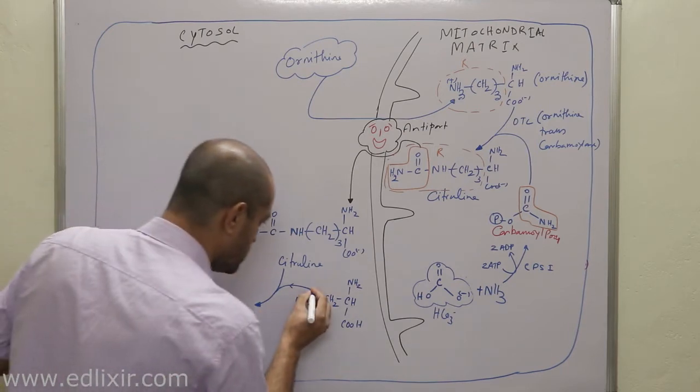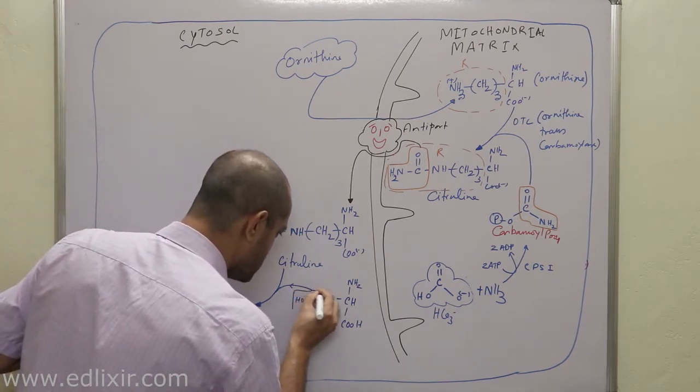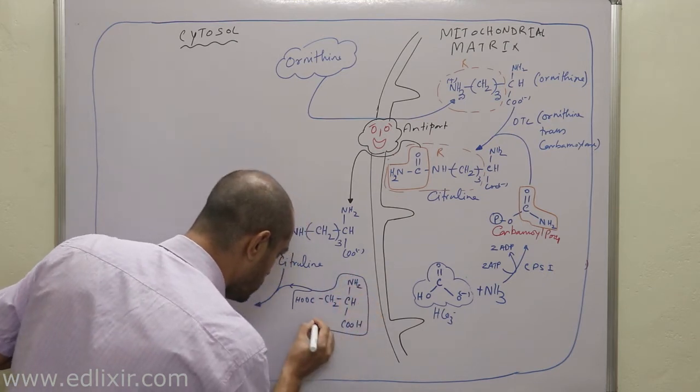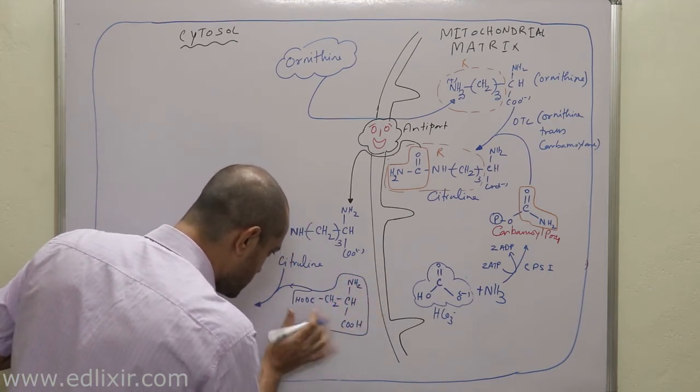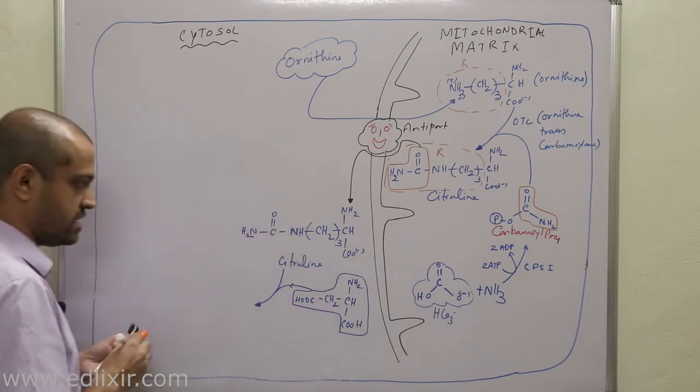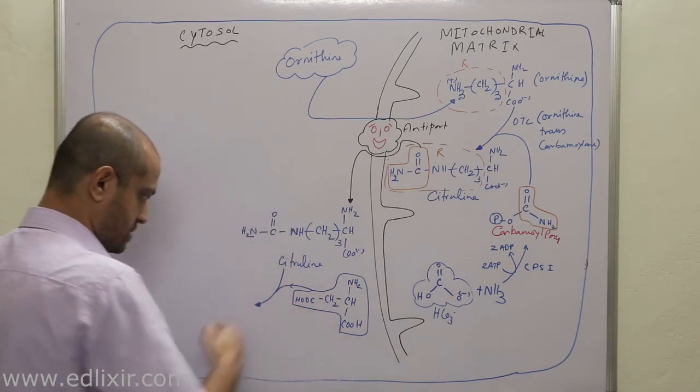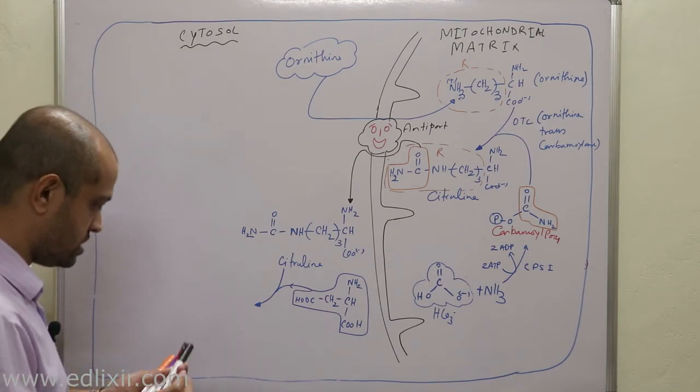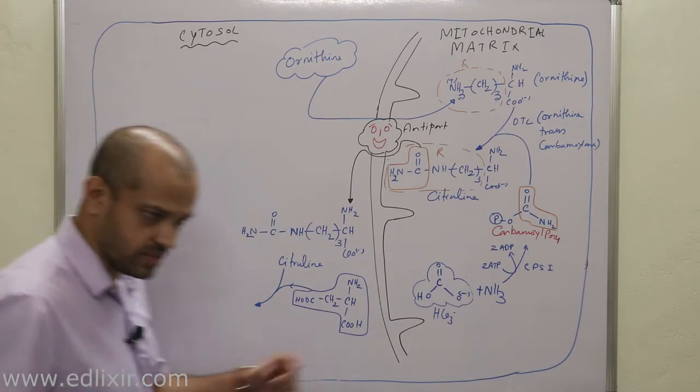Now listen with all your attention. This aspartate will now participate in this mechanism. With citrulline it will bind, okay? It will bind with the citrulline.